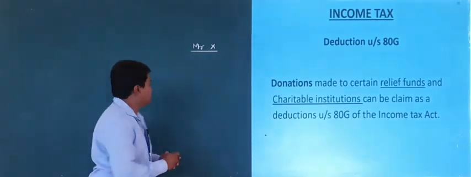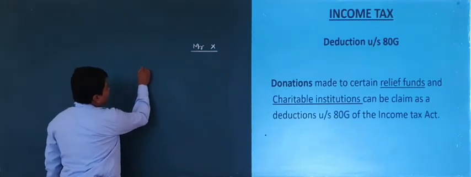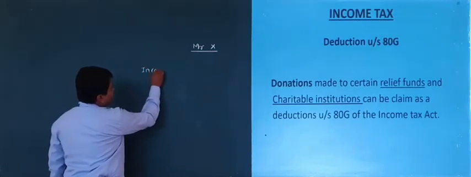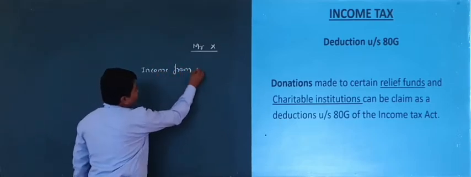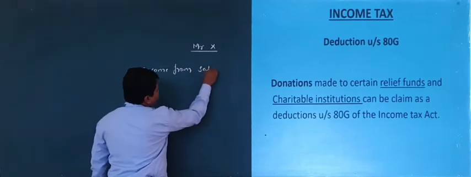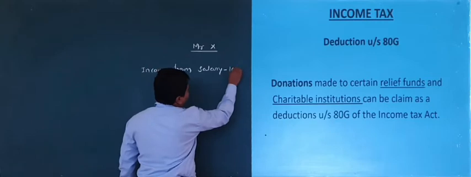Say for example, first source of income is income from salary, rupees 1 lakh.